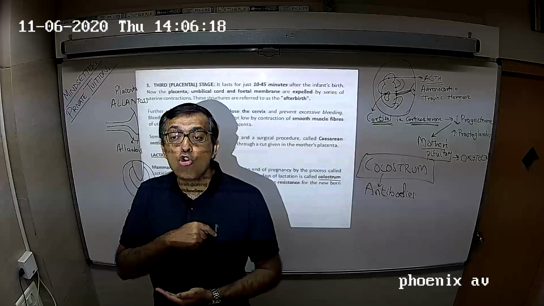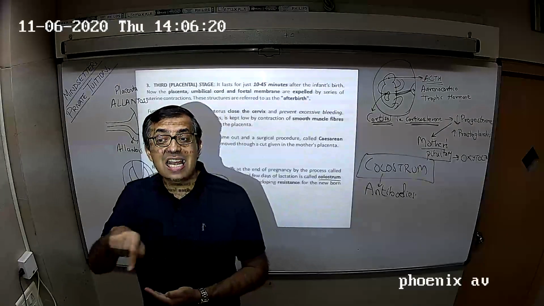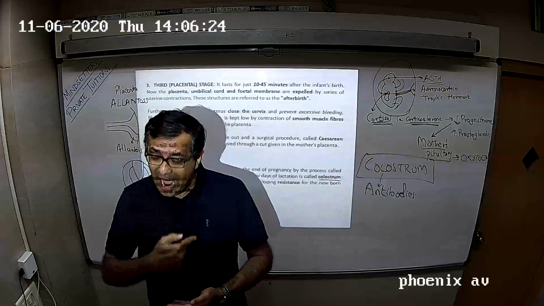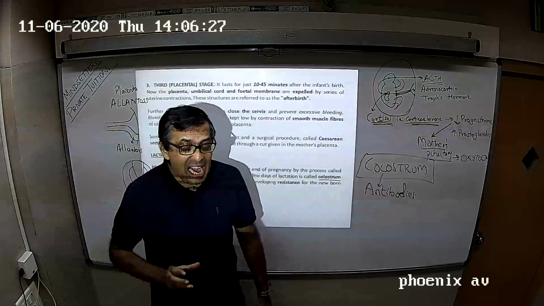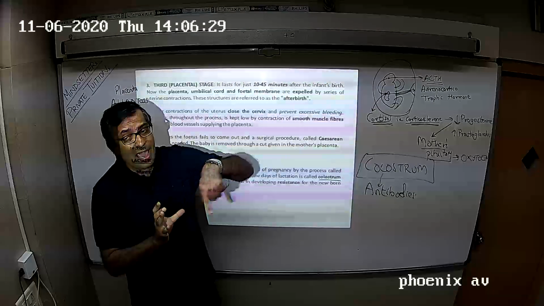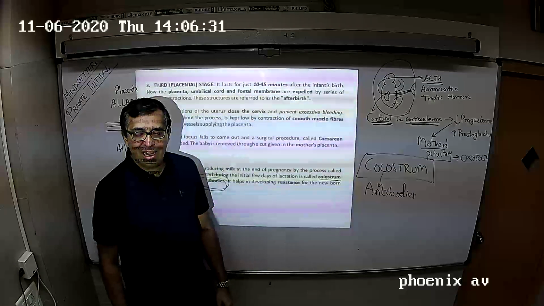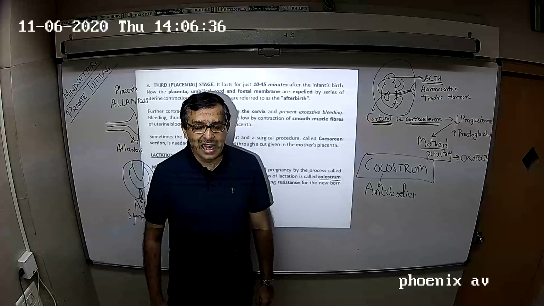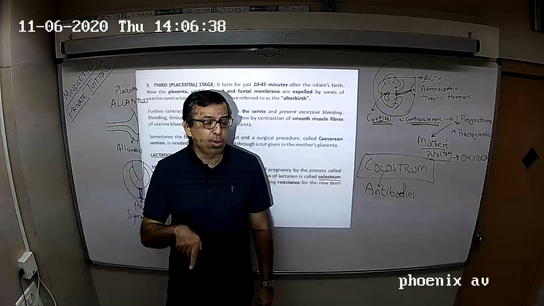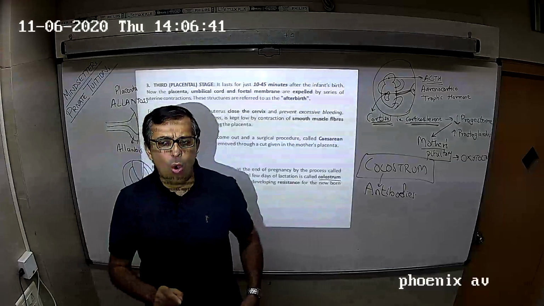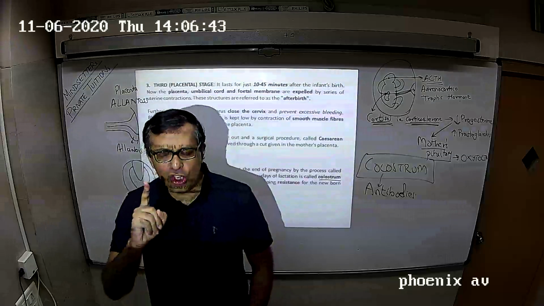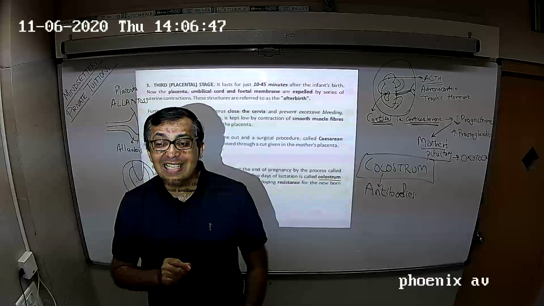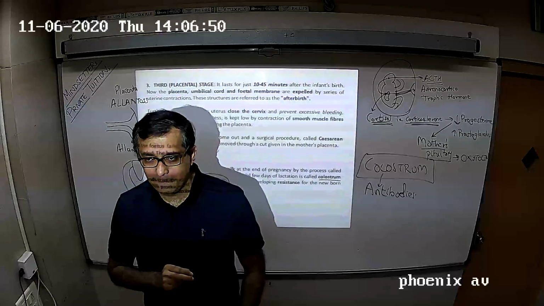Mother's milk, colostrum, is rich in antibodies, and that milk will provide antibodies to the baby, and the baby will now be able to kill the microorganism because of the antibodies, the protective proteins that the mother's colostrum is providing. तो हर बच्चे को ये कोलोस्ट्रम मिलना ही चाहिए, क्योंकि उसके अंदर protective proteins called antibodies are present.